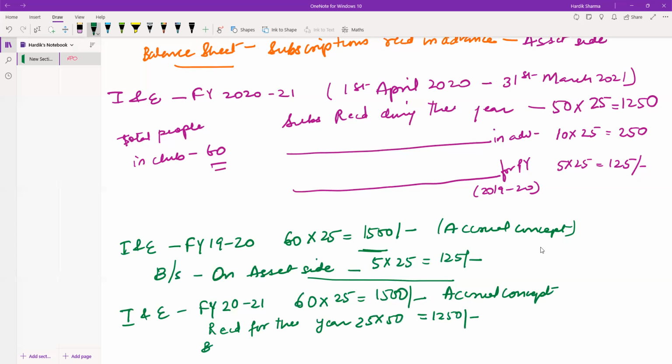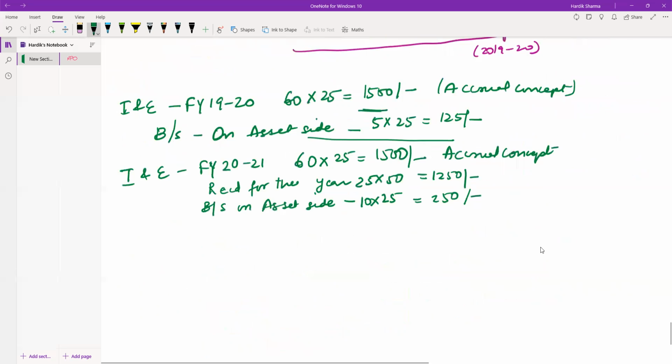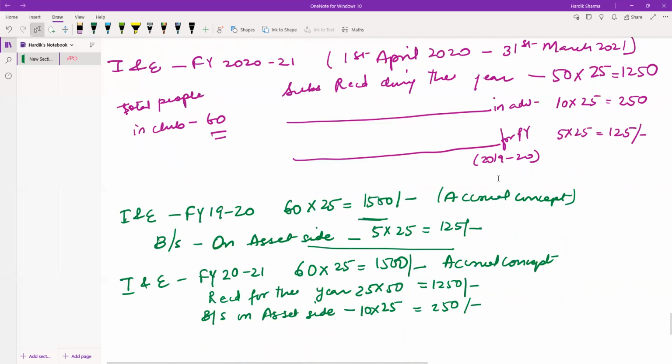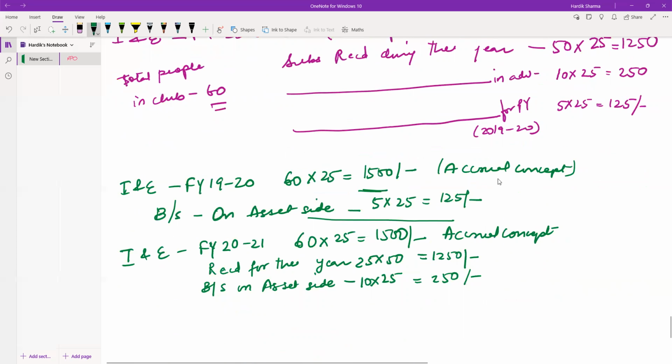Again, in the balance sheet on the asset side, what will we write? For 10 people, 25 rupees. Again, 250. And one more thing, it says subscriptions received during the year in advance. This is understandable because it's the income that I will be receiving, so it was my asset.